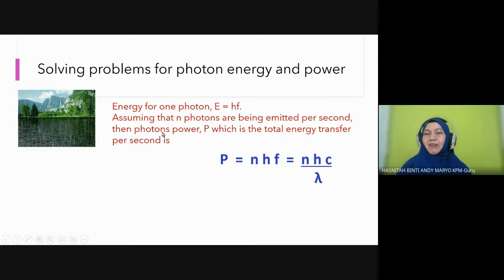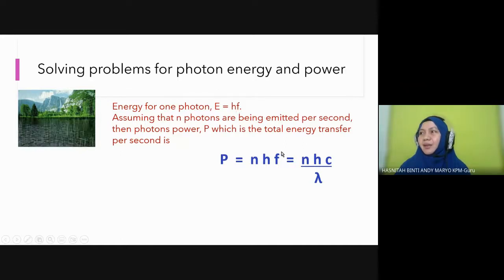Then we can find the power. What is power? Power is total energy transferred in 1 second. So the power is the number of photons emitted multiplied by the energy of 1 photon. Senang saja. Energy of 1 photon multiplied by the number of photons emitted. So we get the power: P equals nhf.